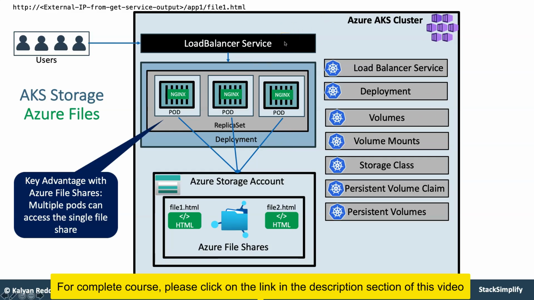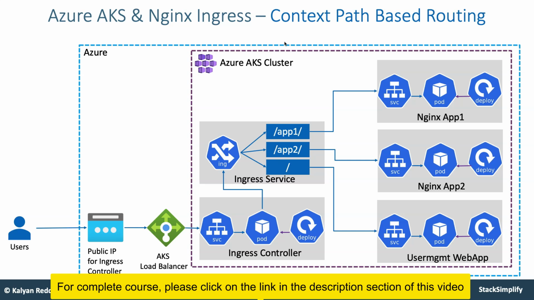So you are going to understand and then implement it. From there you will move on to Ingress services. Here you will understand the Ingress basics and then implement context path based routing in Ingress. So if a request comes to /app1, it needs to go to one app, /app2 another app, and if it is /, it needs to go to another app. Like that, you are going to learn how to implement an Ingress service with context path based routing.